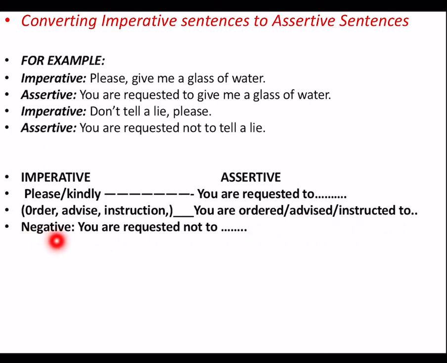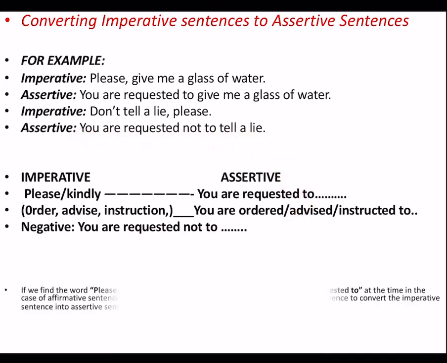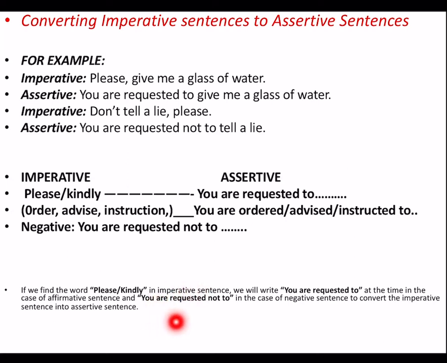If the sentence has a negative word like here, don't tell a lie, here you have the word not. So, when you have a negative sentence, you are supposed to begin with you are requested not to. So, you are requested not to tell a lie. These are a few set of rules that we need to follow. Down is the same explanation that I just told you.